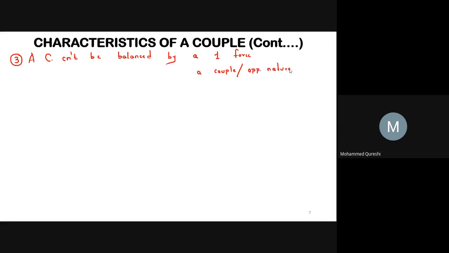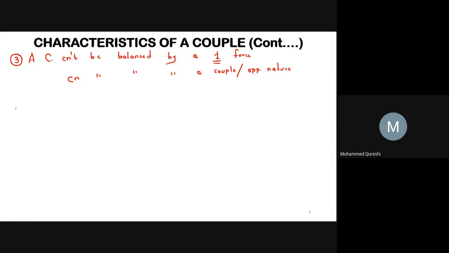What is our third characteristic? A couple can't be balanced by a single force, but can be balanced by a couple, but of opposite nature.